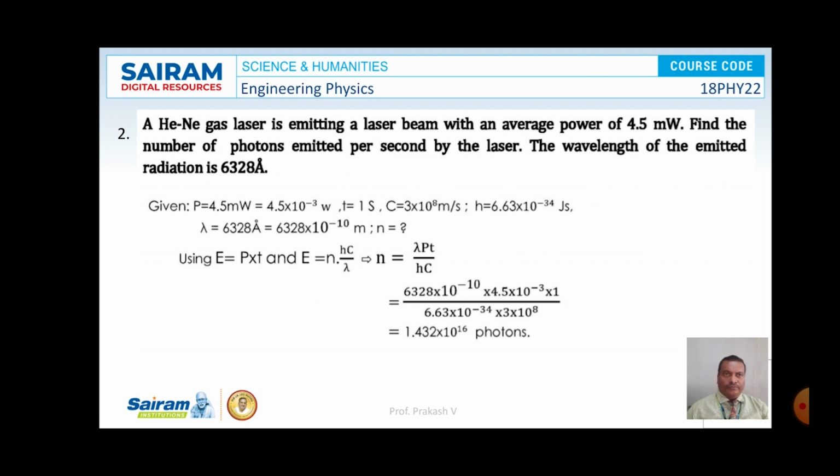6328 angstrom. So we know that E is equal to P times t, and further E is equal to N times hc by lambda. Therefore N is equal to lambda Pt by hc. So the number of photons emitted is lambda Pt by hc. Substitute the values of lambda, P, t, h and c. On simplification, the value of N will be 1.432 × 10^16 photons. So this will be the number of photons emitted per second.